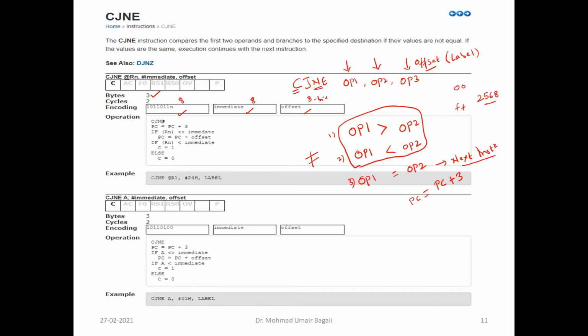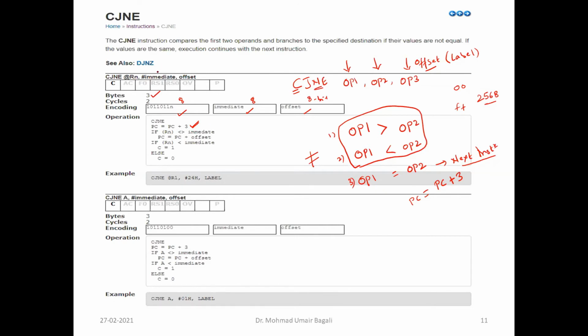Now, how do we write the operation? First, by default, it will generate the address of the next instruction: PC is equal to PC plus 3. And here the first operand is Rn, the content, in indirect memory addressing mode. Therefore, we have written Rn in brackets: the content of that memory location pointed to by the register.